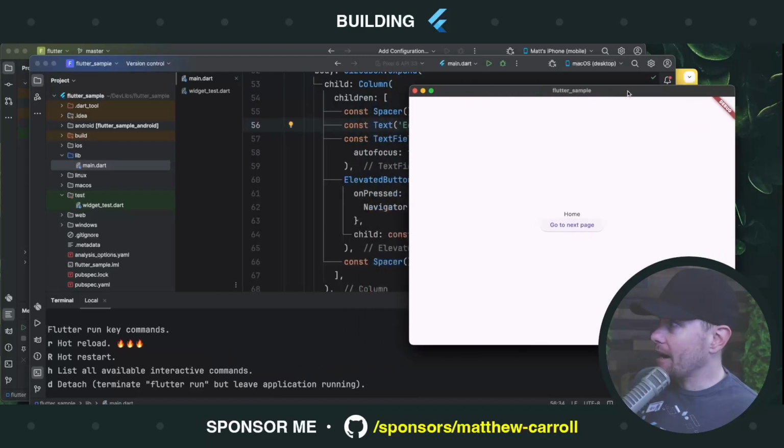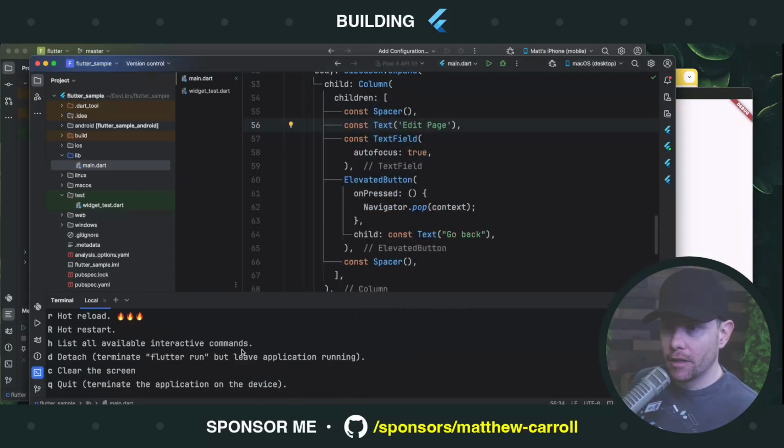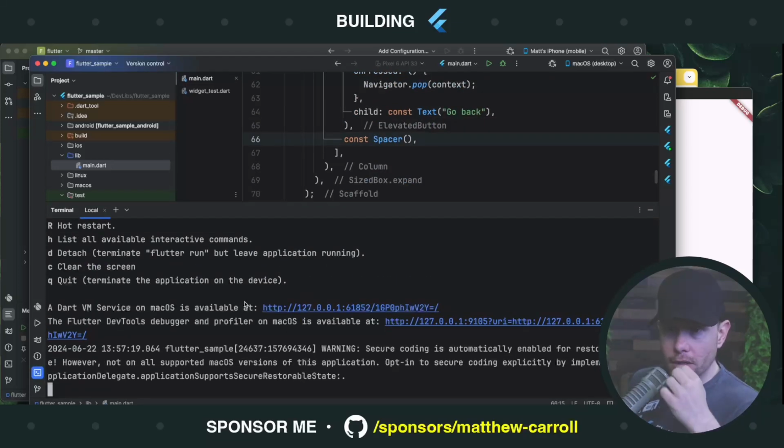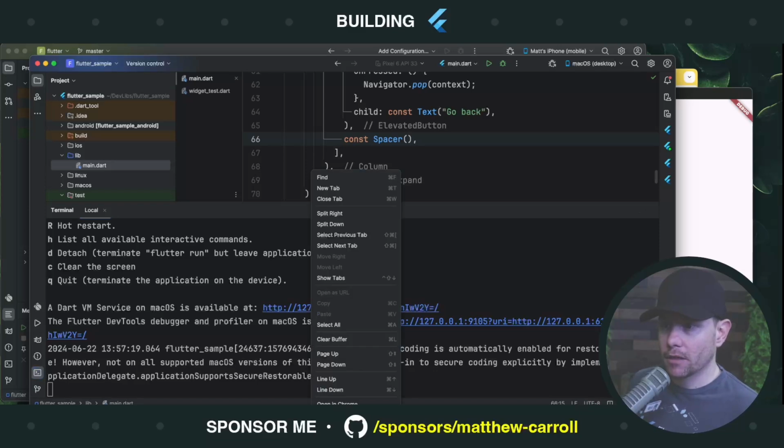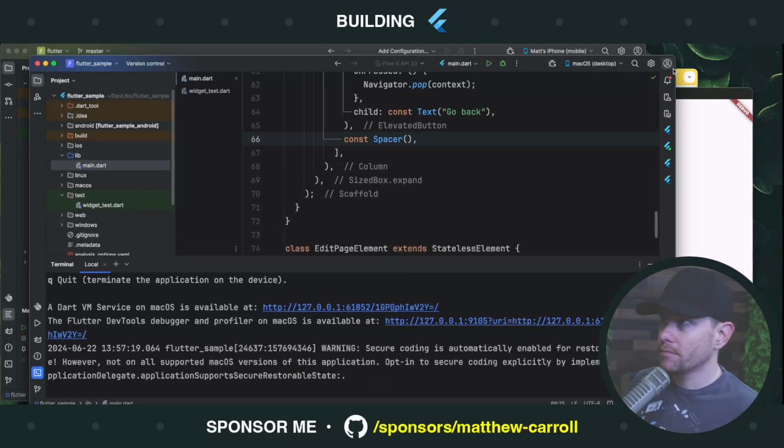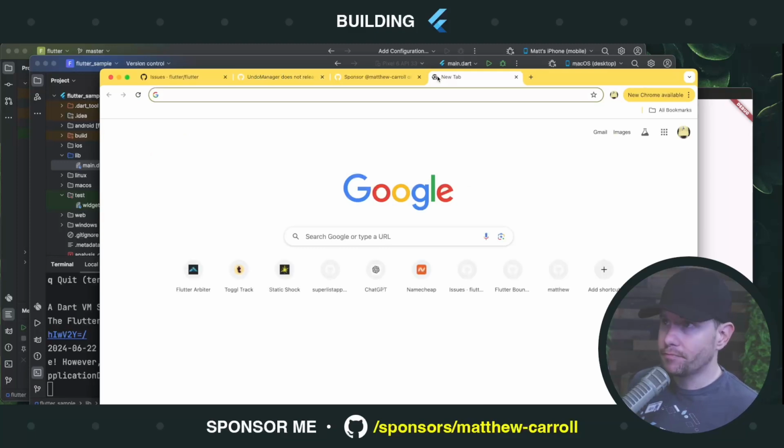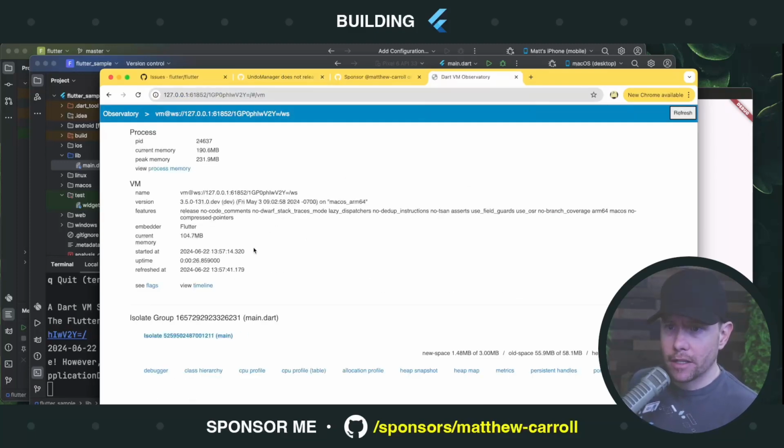All right, the app is back, and we should be given a URL here. Let me try to make this taller if I can. Wow, this is annoying. There's like 1 pixel where I can drag this thing. All right. Dart VM service is available here. I'm going to copy that URL. Let's go to the browser. Here is Observatory. And when I looked a little bit at this earlier, to get to the same place as the person who wrote the issue, this is what I found.